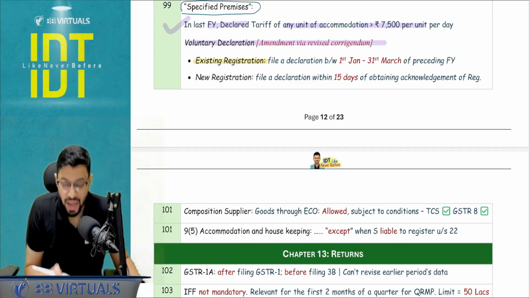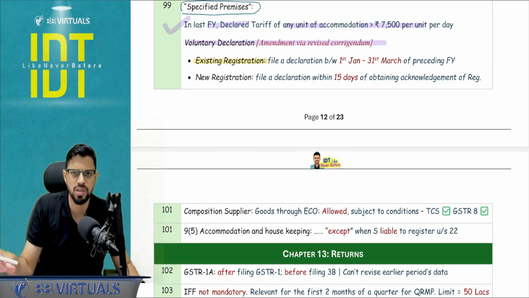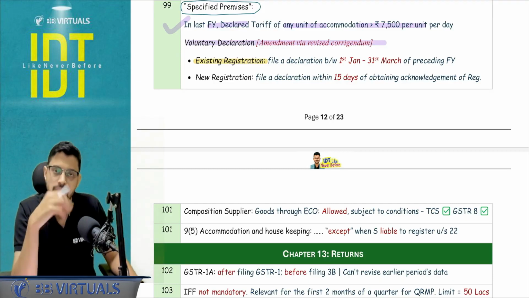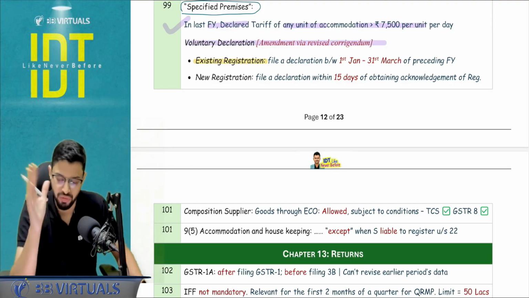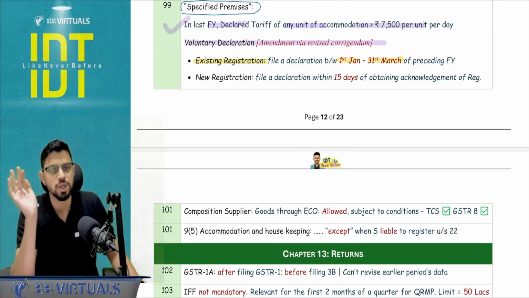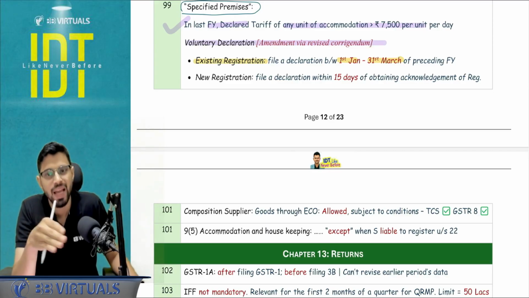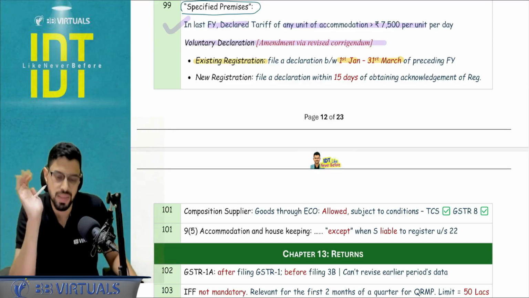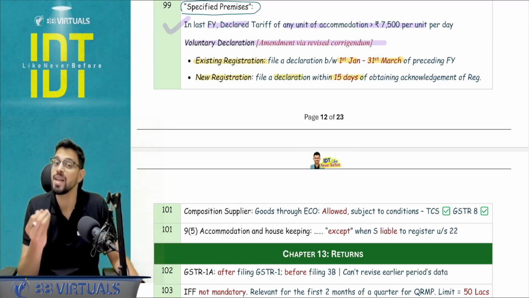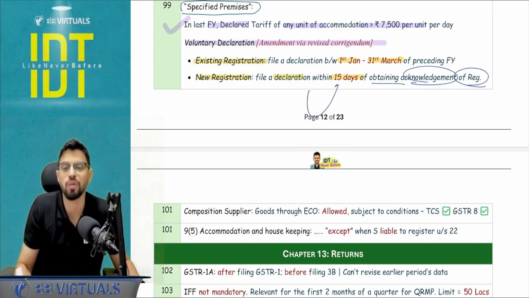If I am already a hotel, and I already got a hotel registered under GST, and if I voluntarily want to declare it under specified premises, then I can do it by the end of the financial year, within the time frame of 1st Jan to 31st March. So 1st Jan to 31st March, I can get it declared under specified premises. From 1st April, it will be a specified premises. But if I'm taking a new registration, I can file a declaration as a specified premises within 15 days of obtaining the acknowledgement of the registration.